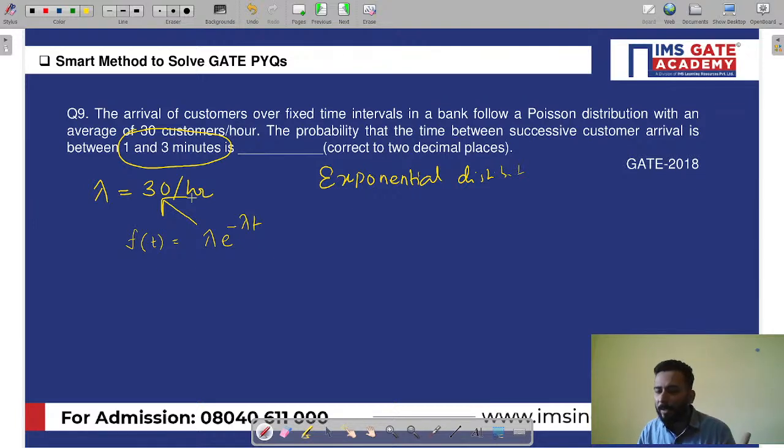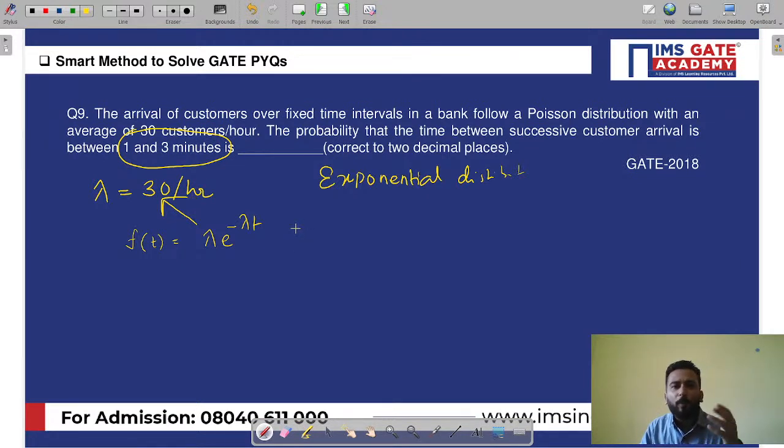What is lambda? Lambda is your average number of events, and it is the same that you study in Poisson distribution. Never be confused. In Poisson we study lambda. This is the same lambda over here, but I will not substitute 30. Now you will be confused that sir, you are telling me lambda is the same as in Poisson, which is 30, but you will not substitute 30. Why? This is the trick in this question. See the magic.